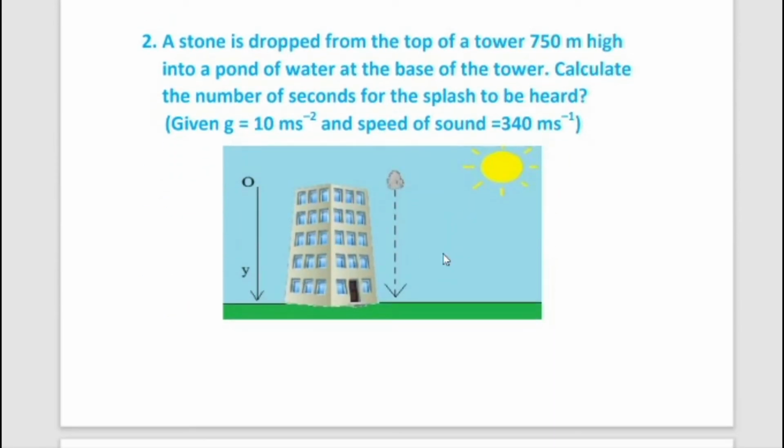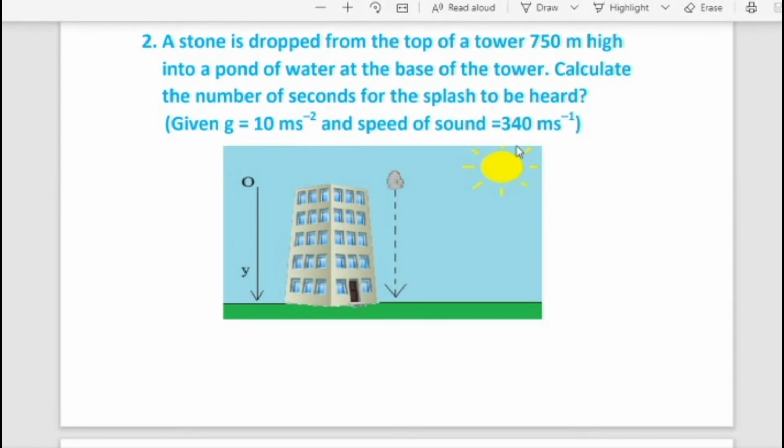Then second problem: a stone is dropped from the top of a tower 750 meter high into a pond of water at the base of the tower. Calculate the number of seconds for the splash to be heard. Okay, so here given g, acceleration due to gravity, is equal to 10 m/s², and speed of sound equal to 340 m/s.